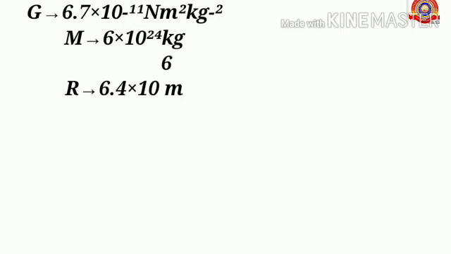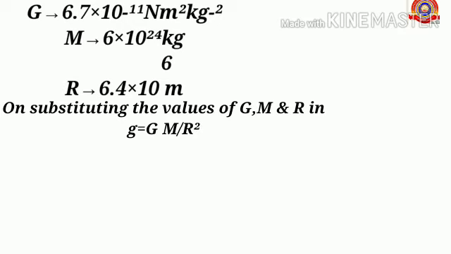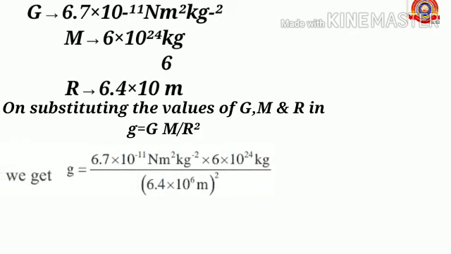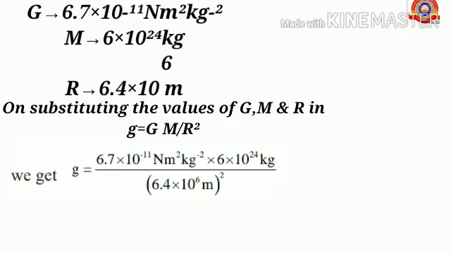Next, we are going to find the value of acceleration due to gravity, small g. We already know the values for the gravitational constant capital G, the mass of the earth and the radius of the earth. On substituting the values of G, M and R in the equation g equals capital G into capital M divided by R square, we will get the answer 9.8 meter per second square.